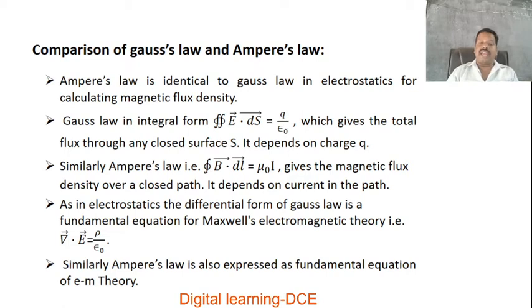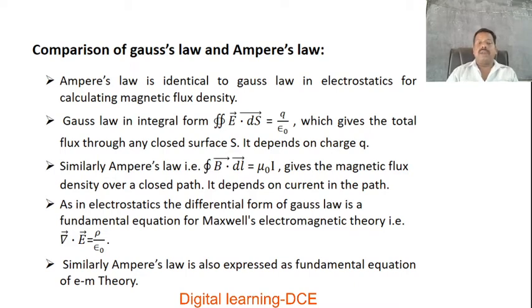As in electrostatics, the differential form of Gauss law is a fundamental equation for Maxwell's electromagnetic theory. That is del dot E, also called div E or divergence of E. Div E is equal to rho by epsilon naught, where rho is the volume charge density and epsilon naught is the free space permittivity.